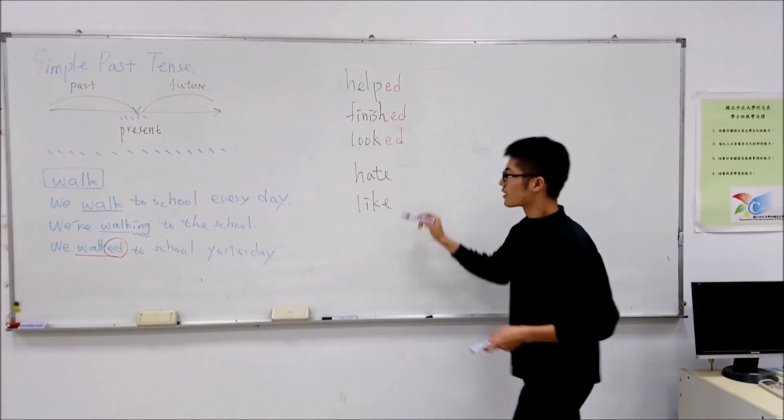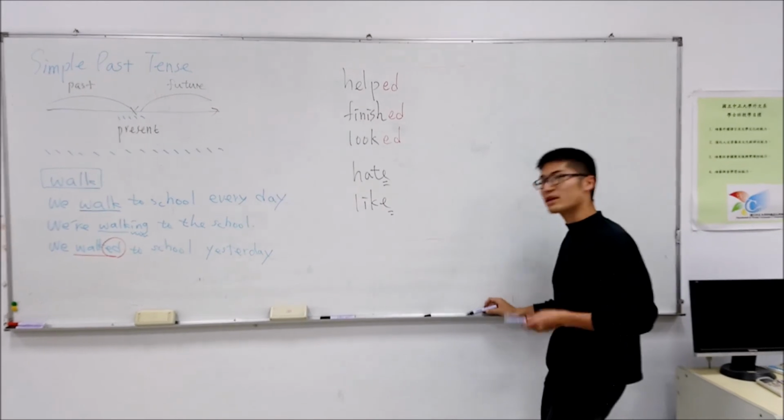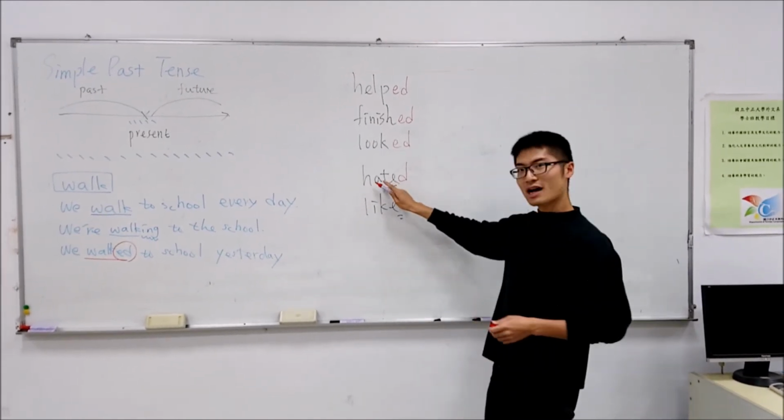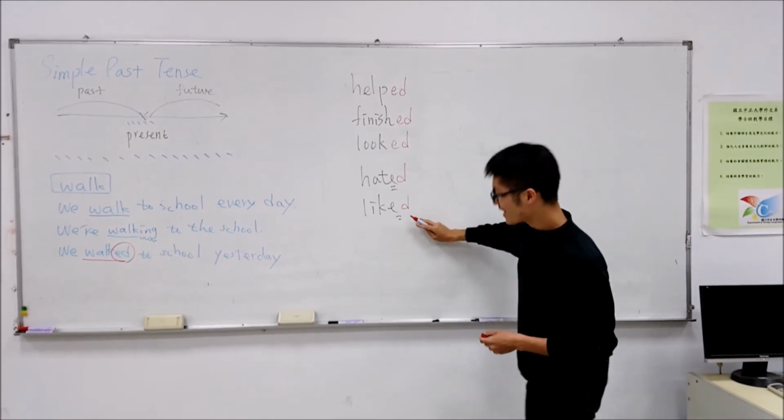And if the verb already ends with e, like the verbs hate and like. Okay? So we see here we already have an e. So we don't need to put another e at the end. So we simply add d. So hate becomes hated, and like becomes liked.